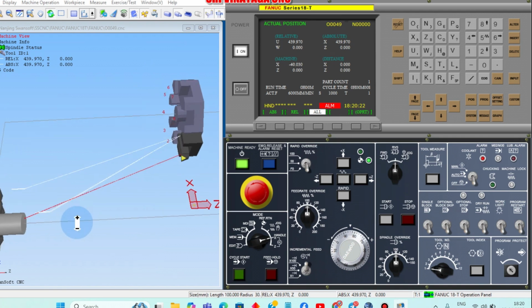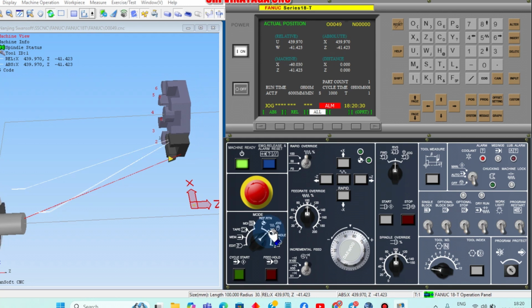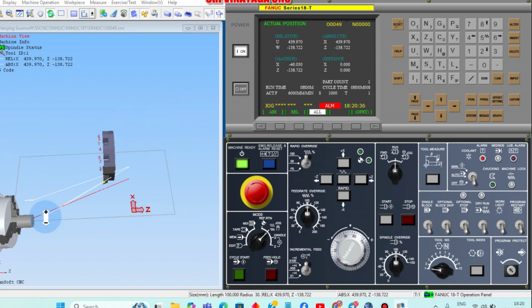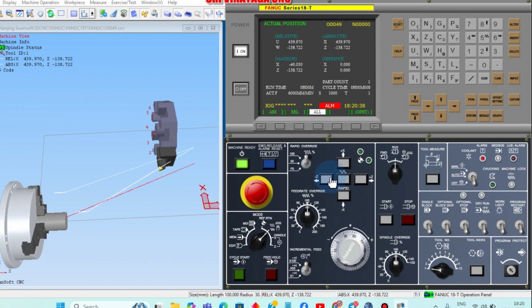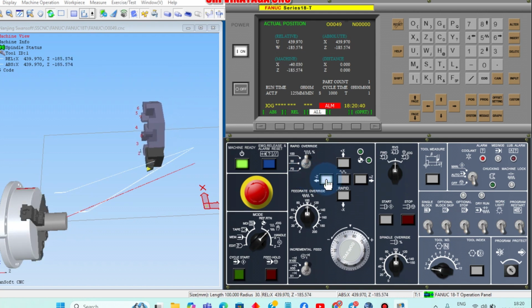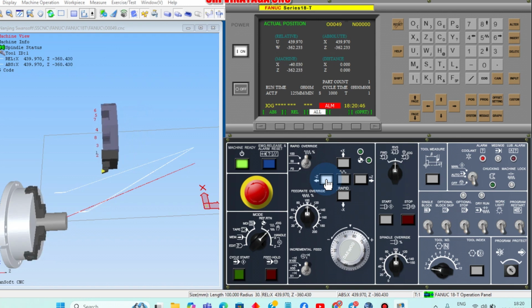Or otherwise, we can move through jog mode. If you go to jog mode and then press Z minus, now the tool will be moving. And then X minus.